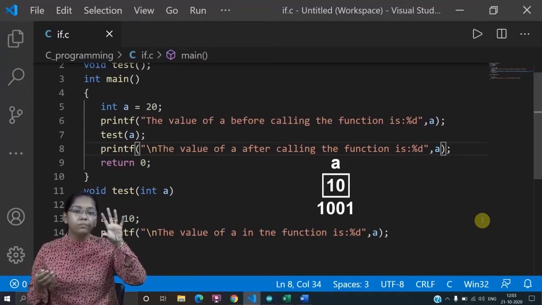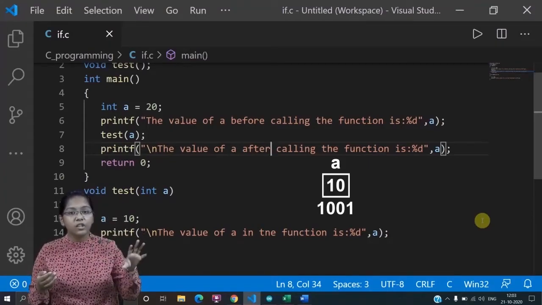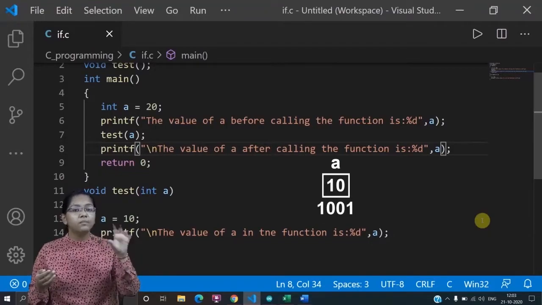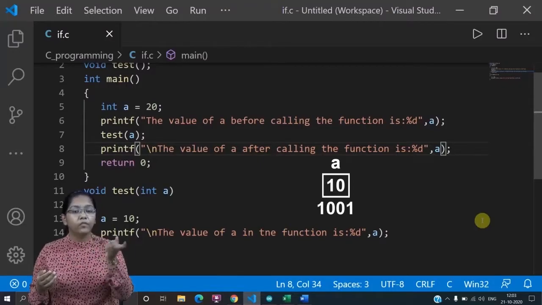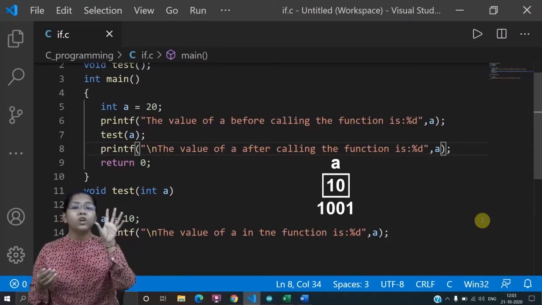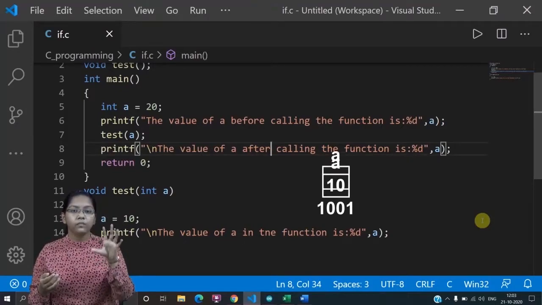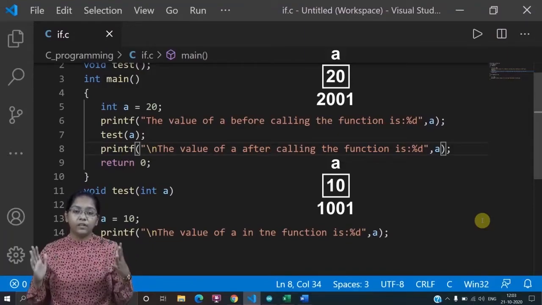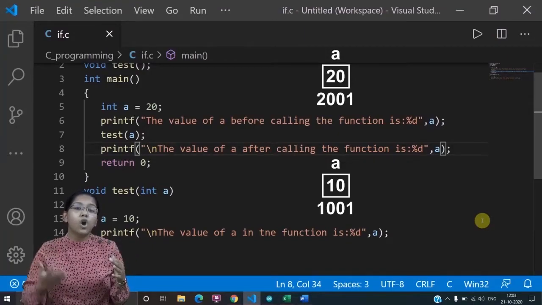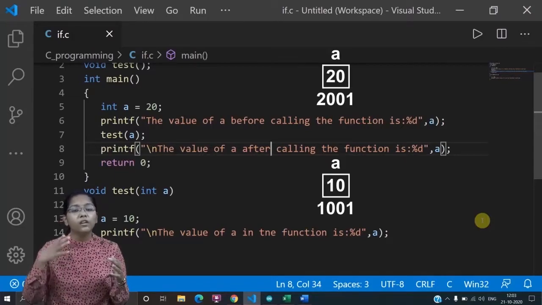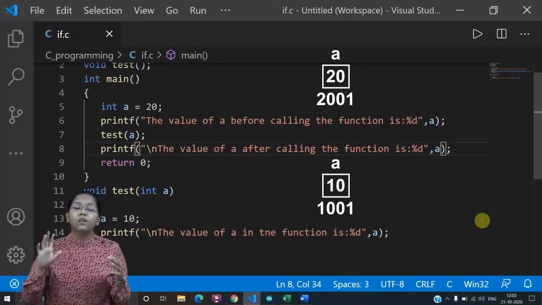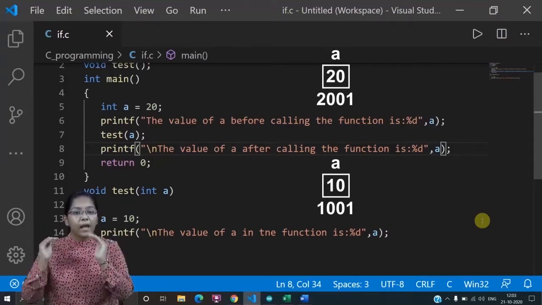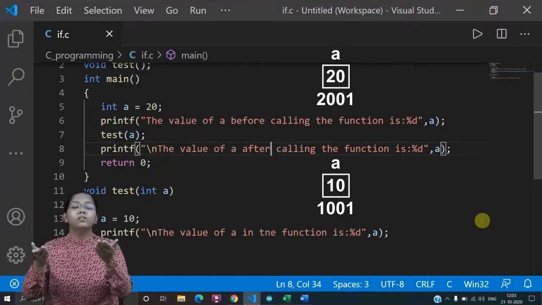Now it depends on your main function and individually your test function what to do with that particular value which we have copied, what to assign to the value over there. It individually depends on your code itself. Okay, this is the concept of call by value. In call by value, you can only copy the value into the function, but the changes are not copied back to the main function.